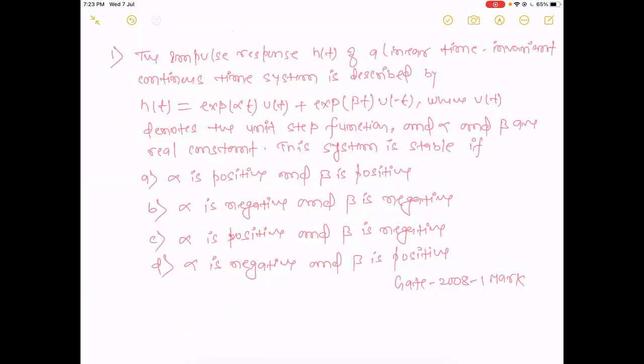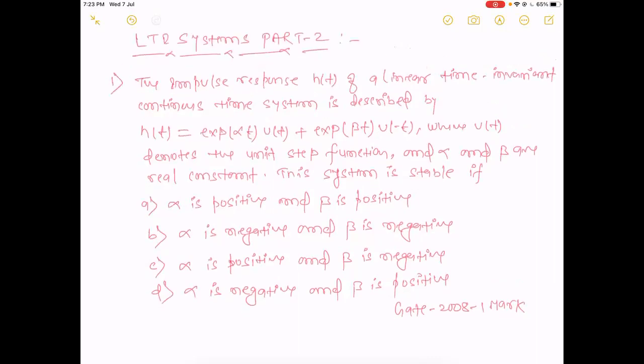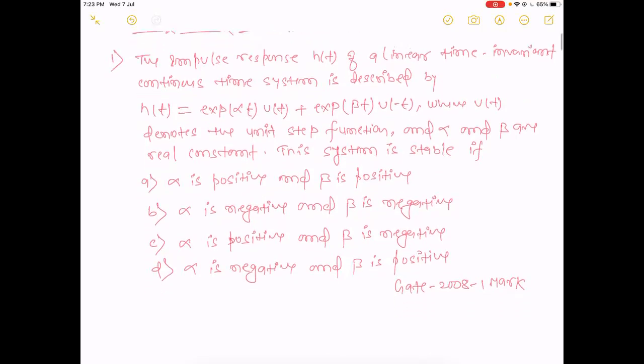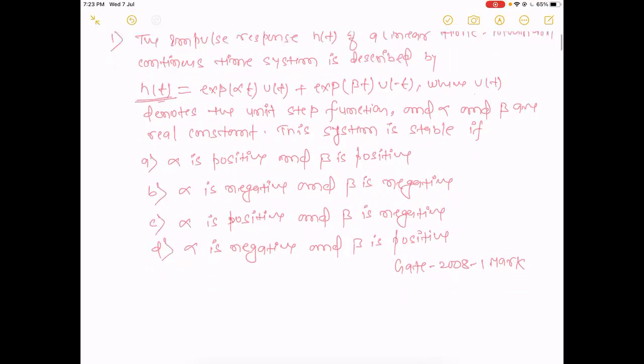Now, first question. The impulse response h(t) of a linear time invariant continuous system is described by h(t) equal to e to the power alpha t u(t) plus e to the power beta t u(-t), where u(t) denotes the unit step function and alpha and beta are real constants. This system is stable if... The question asks for the necessary condition for stability, and we have to check at which condition of alpha and beta our system will be stable.